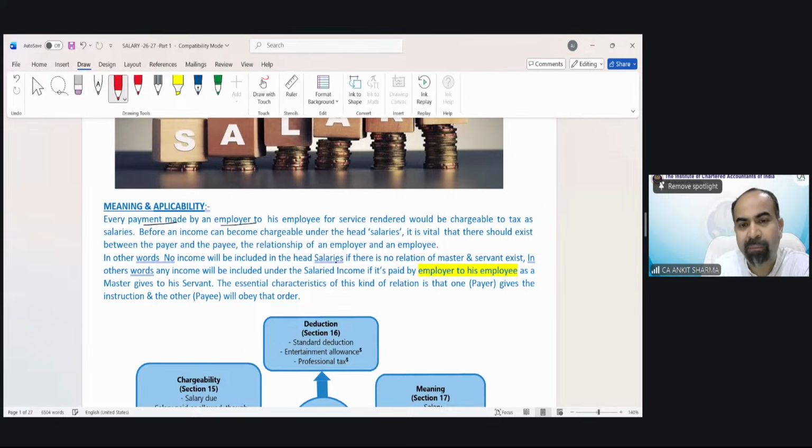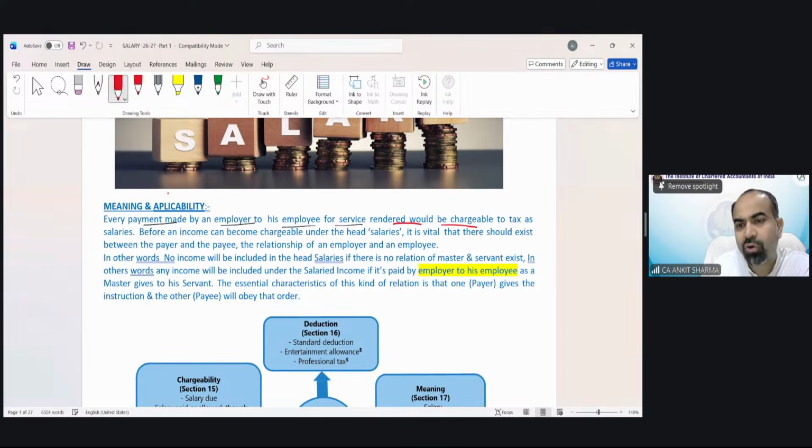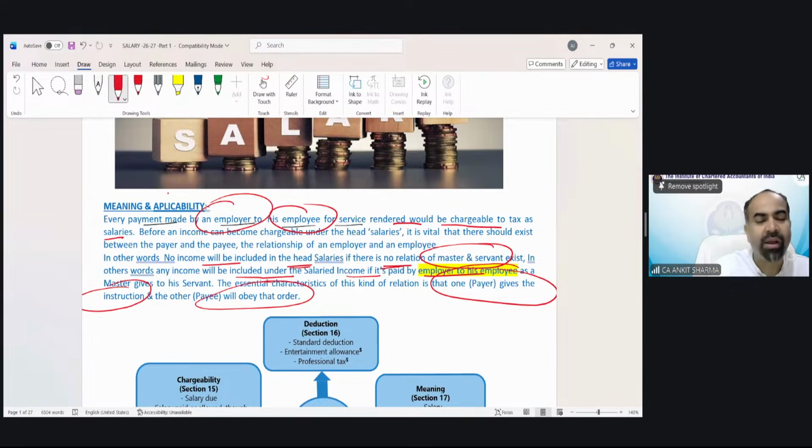Every payment made by an employer to his employee for services rendered would be chargeable to tax as salary. So there must be an employer-employee relationship. In other words, no income would be included under the head salary if there is no relationship of master and servant. Any income will be included under salary if it's paid by an employer to his employee, as a master gives to a servant. The basic character of this relationship is that one gives the instruction or order and the other needs to obey accordingly. Understood?